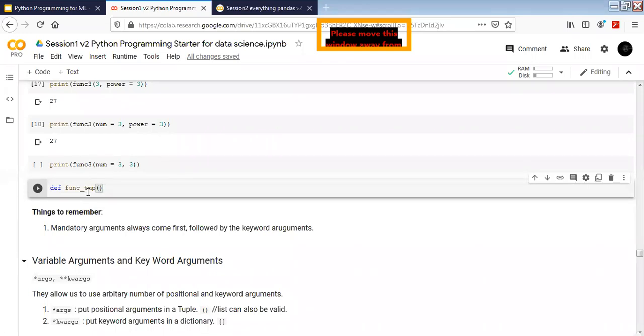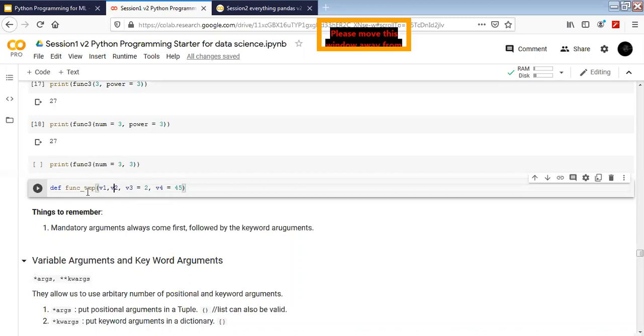I'm giving it variables like v1 comma v2 comma v3, and I'm giving it one more value, v4. But here, v3 and v4 I'm giving as default values. For v3 I'm giving a default value 2, and for v4 let's not give it 4, let's give it 45.